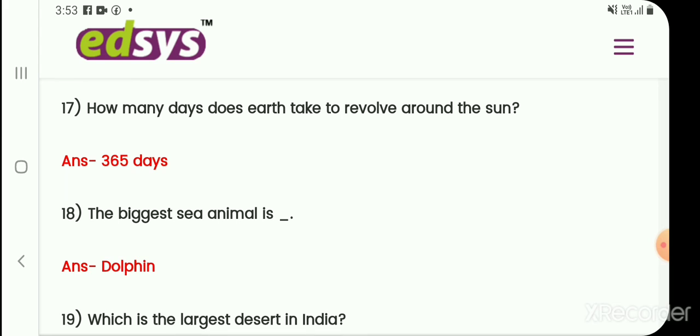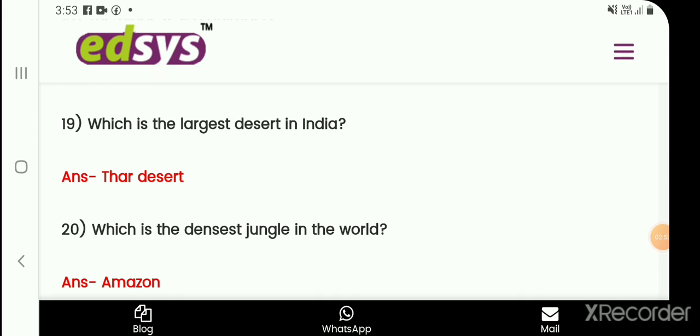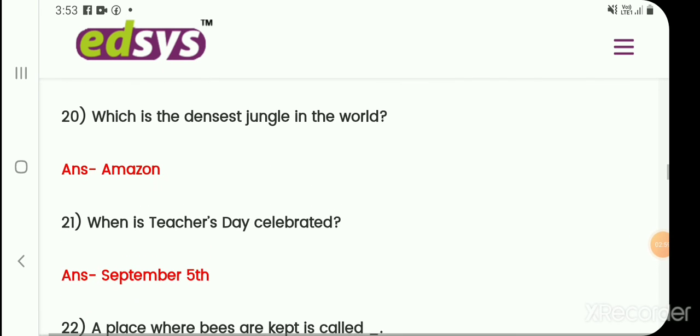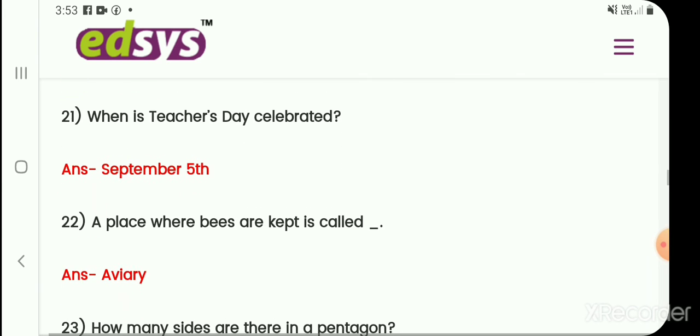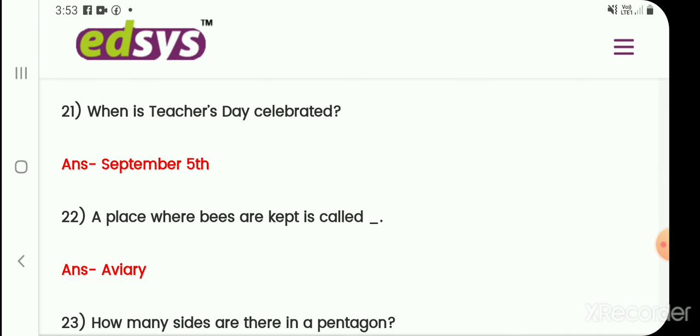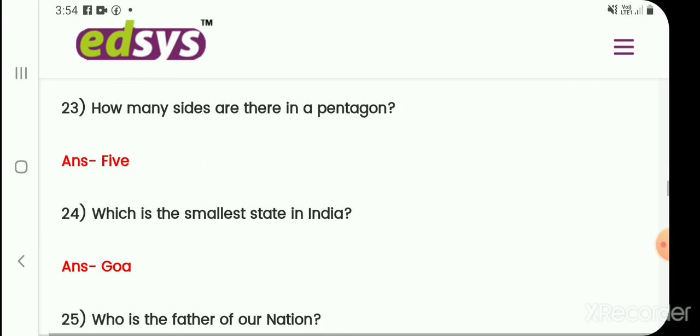How many days does Earth take to revolve around the sun? 365 days. The biggest sea animal is dolphin. Which is the largest desert in India? Thar Desert. Which is the densest jungle in the world? Amazon. When is Teachers' Day celebrated? September 5th. A place where bees are kept is called aviary.